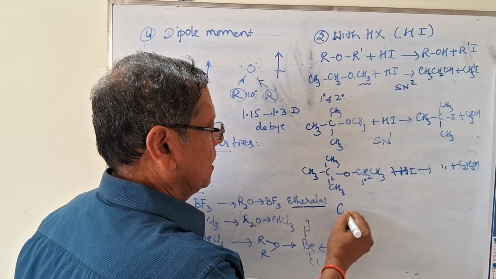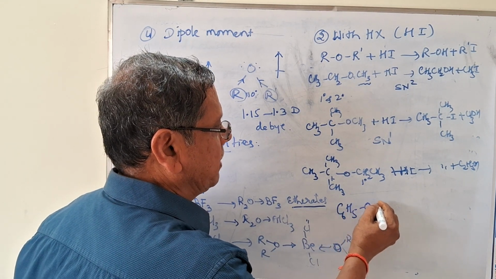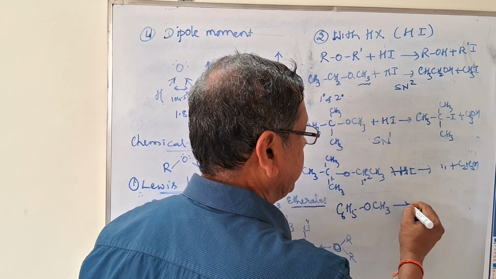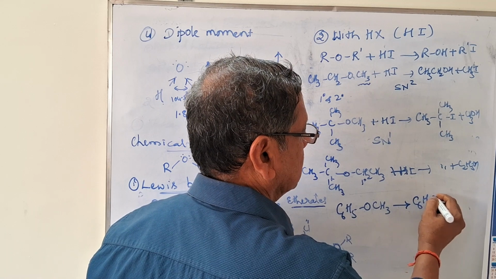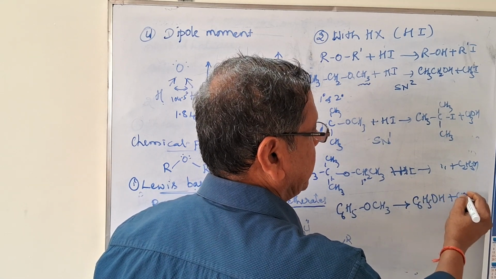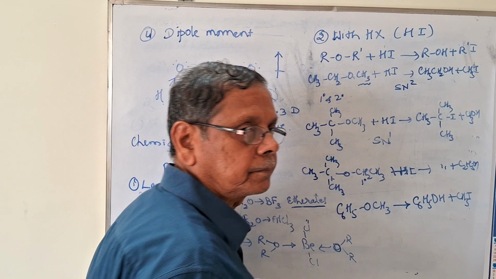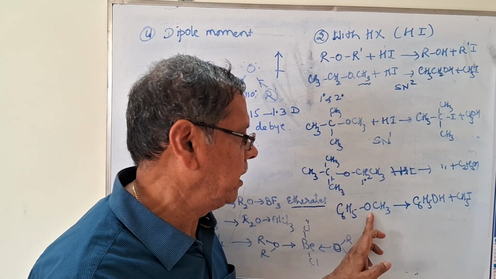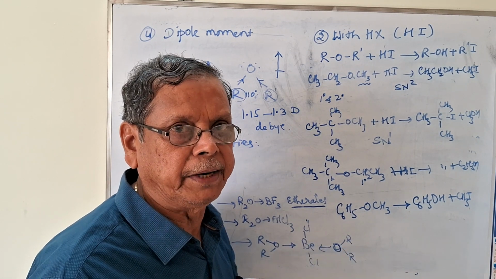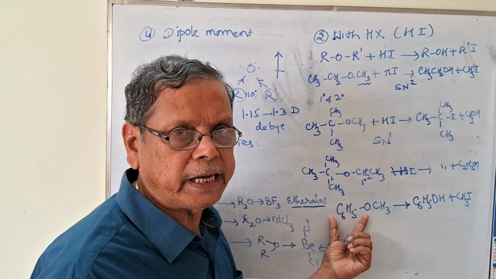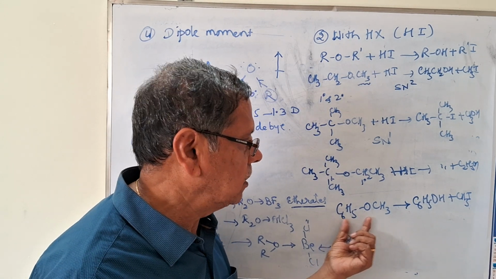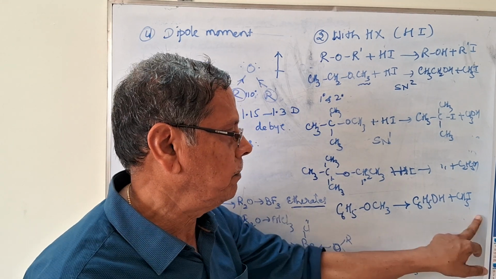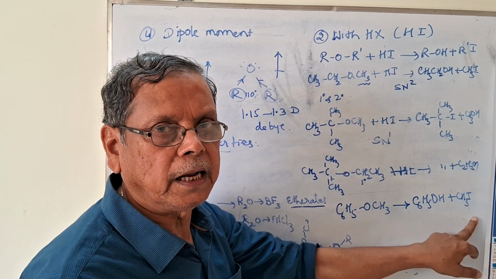Similarly, in the case of alkoxybenzenes, always the product formed will be phenol plus methyl iodide, because the carbon oxygen bond between the phenyl group and oxygen is a resonance hybrid. It carries a little bit of double bond character. So that is difficult to cleave. That's why always the product is phenol, and the other alkyl group will be converted into the corresponding alkyl halide.